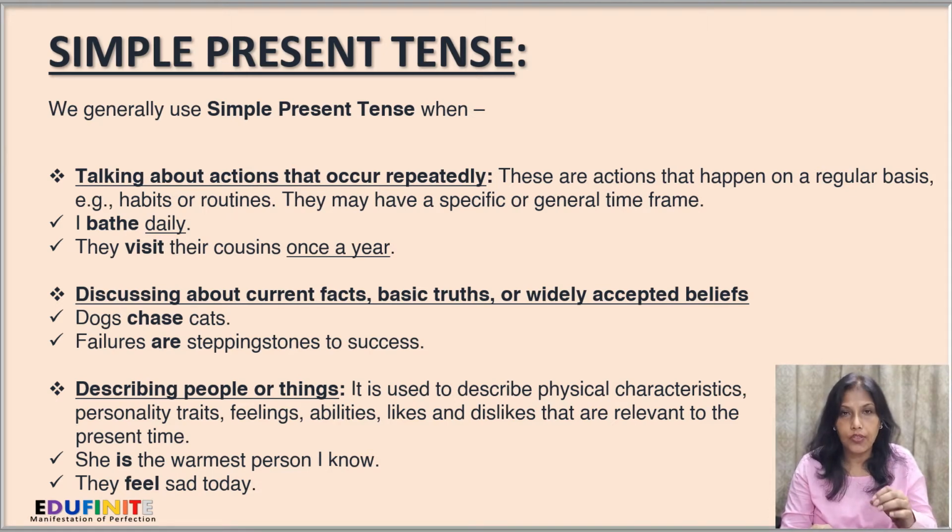Describing people or things. When we describe people or things, we also use the simple present tense. It is used to describe physical characteristics, personality traits, feelings, abilities, likes and dislikes that are relevant to the present time. She is the warmest person I know. They feel sad today. So these are all simple present tense.